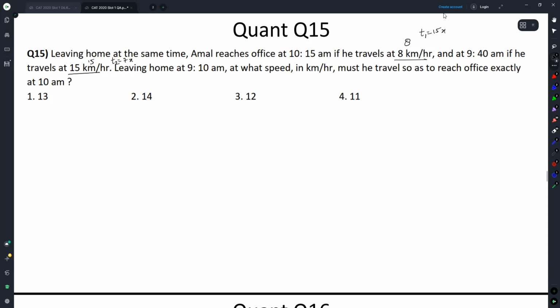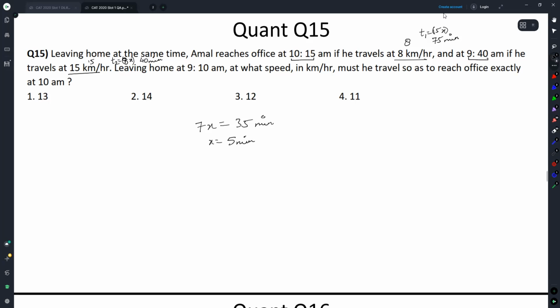This can be inferred because the ratio of speed is 8:15. So the ratio of times will be 15x to 8x. So what is the difference in the times taken? 7x. And this 7x is given to us by 15 plus 20, 35 minutes, so x is equal to 5 minutes. So time taken in this case is 75 minutes, and time taken in this case is 40 minutes.